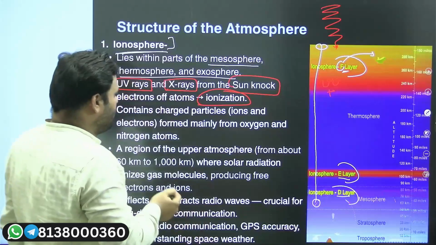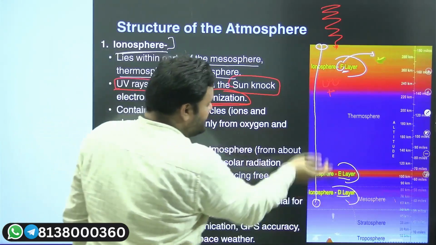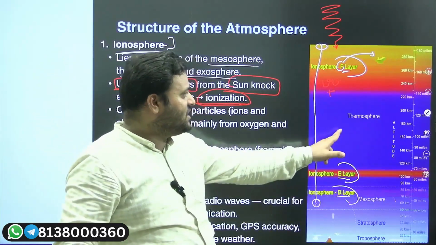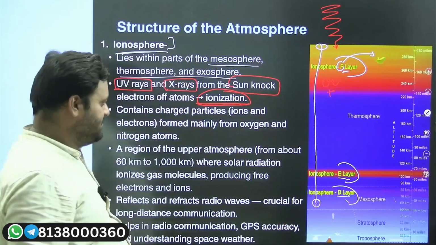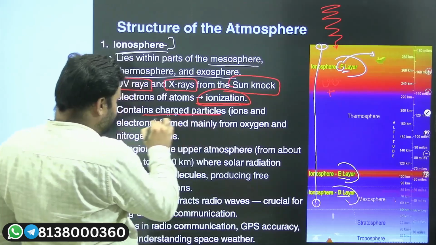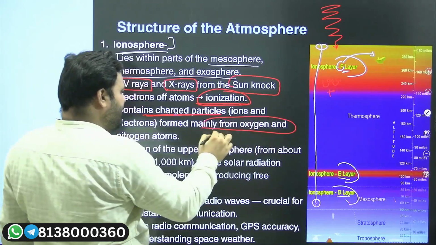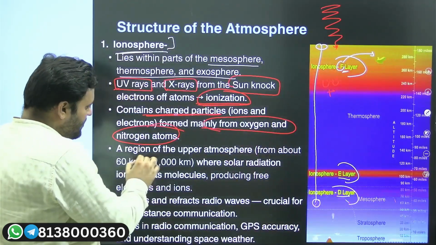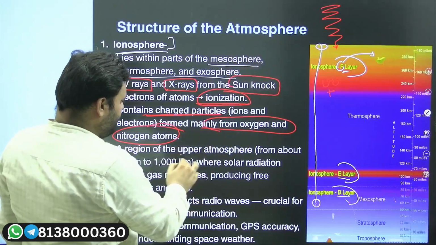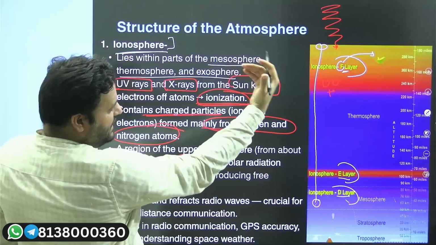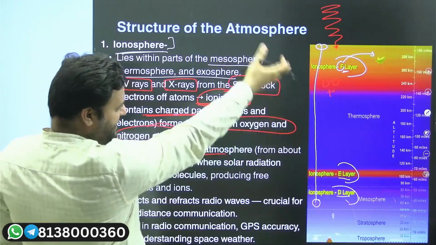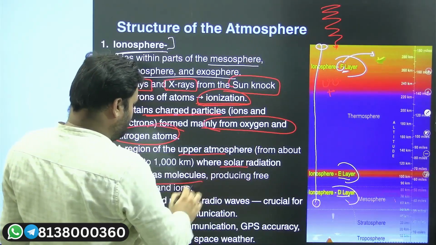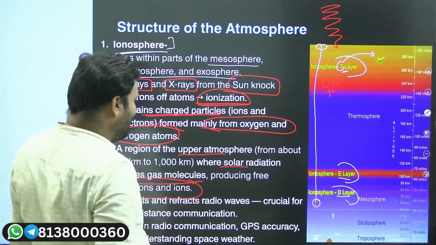Ionized particles. So this ionization is taking place in this entire ionospheric layer, which overlaps with the mesosphere, thermosphere, and exosphere to some extent. It contains charged particles, and these form mainly when the oxygen and nitrogen atoms in the atmosphere interact with each other. In the upper atmospheric region, from a height of about 60 kilometers up to around 1000 kilometers, the solar radiation ionizes the gas molecules, producing free electrons and ions.